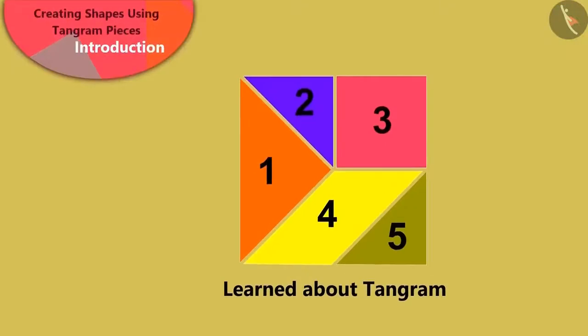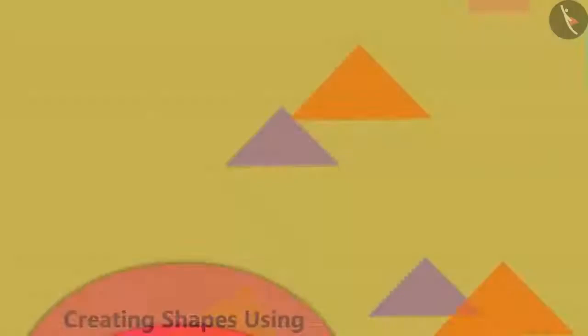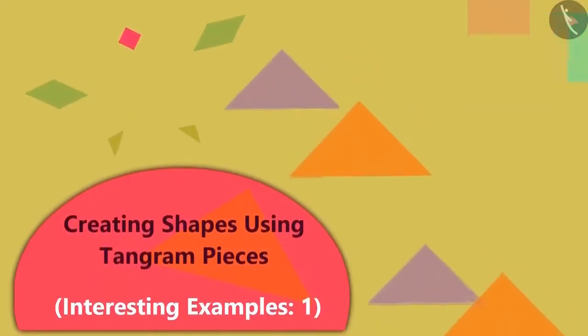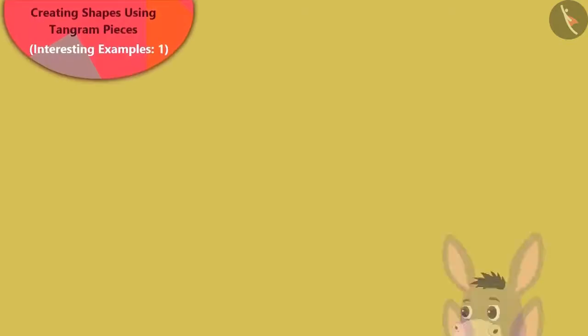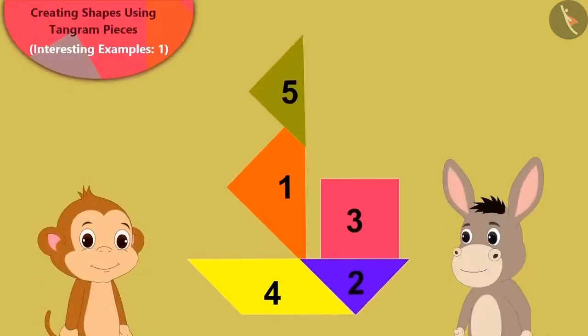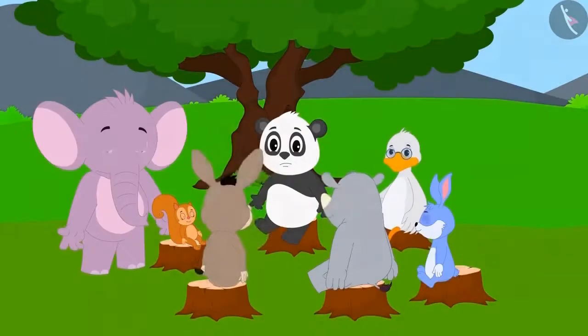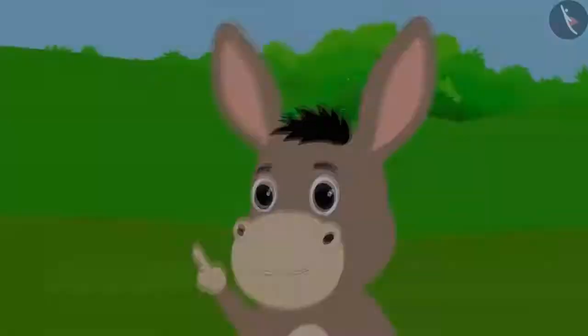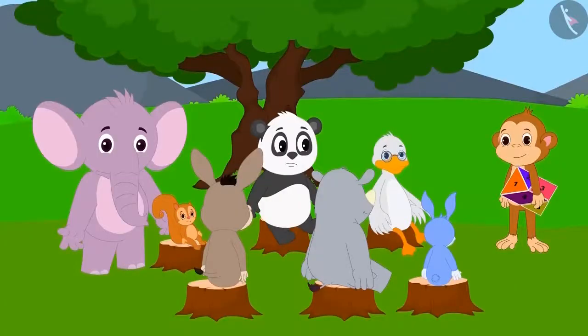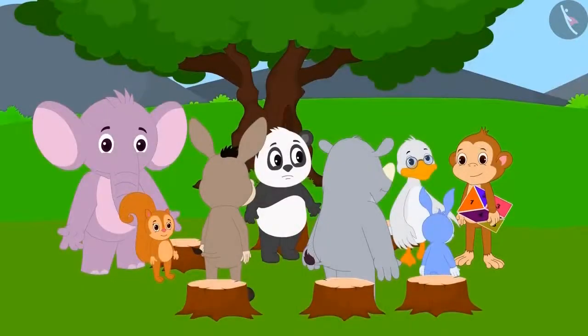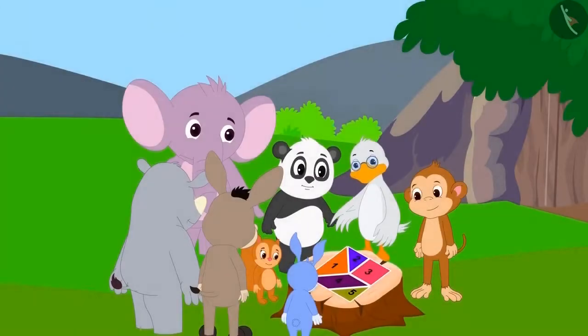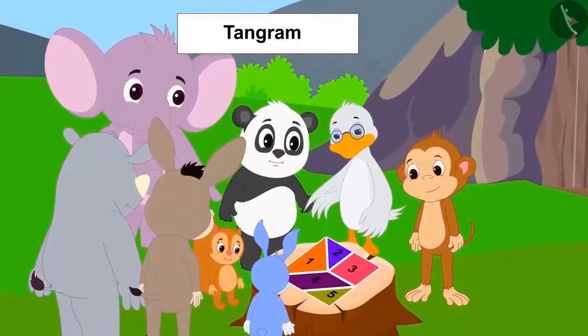In the previous lesson, we learned about tangram. In this lesson, we will see some interesting examples of the same. We saw how Bhola learned about tangram from Babban. Come, let us see what happens next. Bhola informed the village folks about Babban's mischief. All the people were furious with Babban, but they still wanted to know more about the tangram. Babban showed all the villagers how to make a tangram.